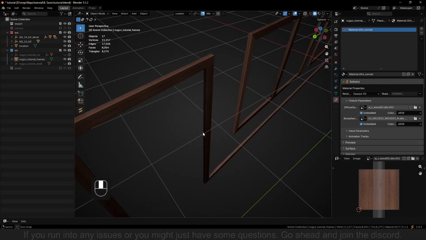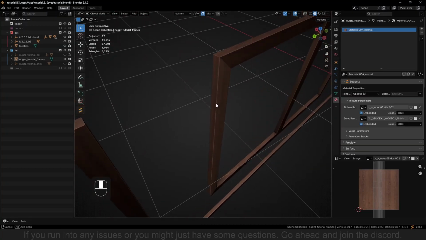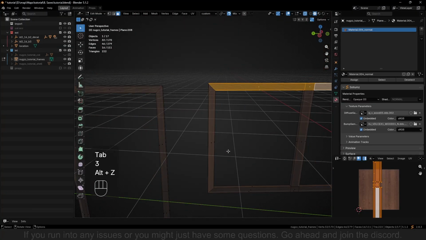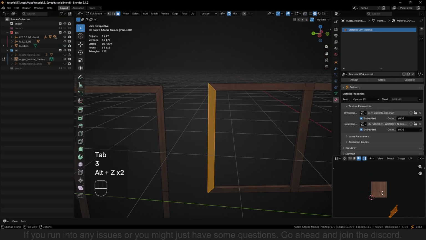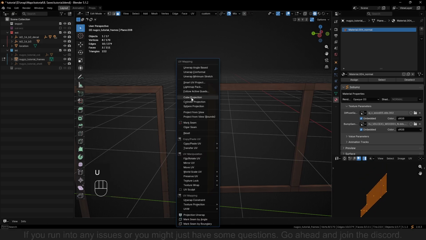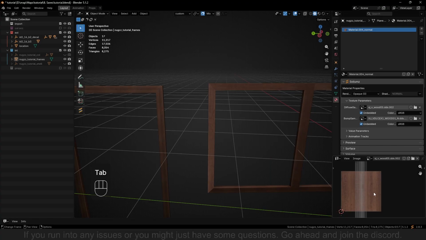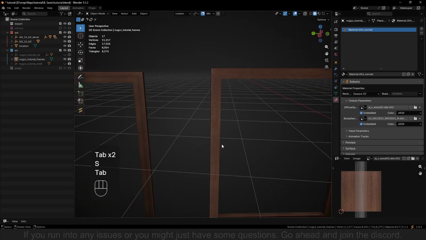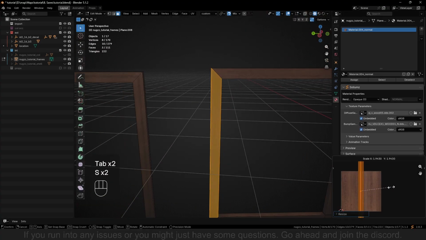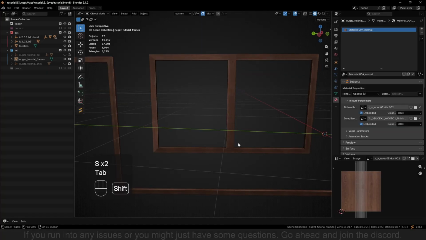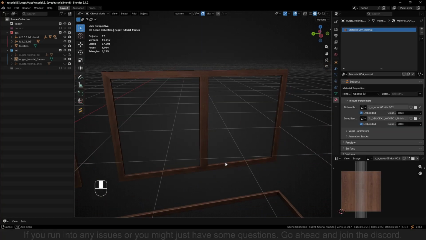So I'm just gonna check all the areas. This one is also a little bit off. That's because it's looking like this. So just once again, like that, and a little scale. Yeah. And I think that's it.